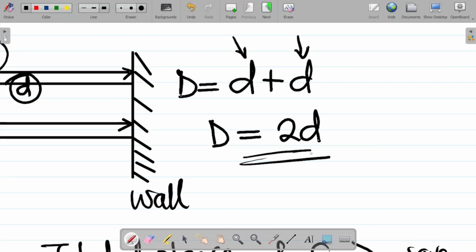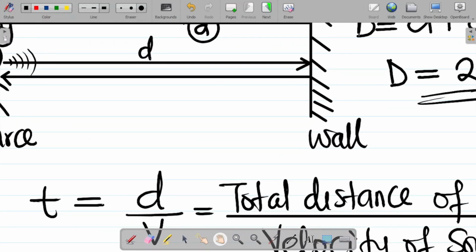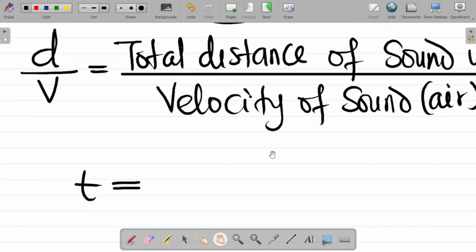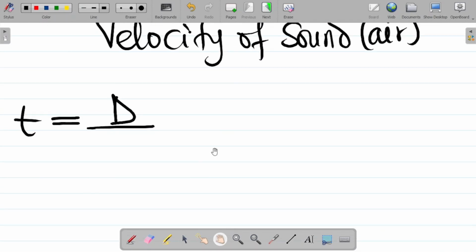So note that the total distance traveled by the sound wave is usually equal to twice the distance of separation between the source and the reflecting surface. In this case, the source is the boy, and the reflecting surface is the wall. So bringing this back, the time is the total distance D over the velocity of sound, which we said is 340.